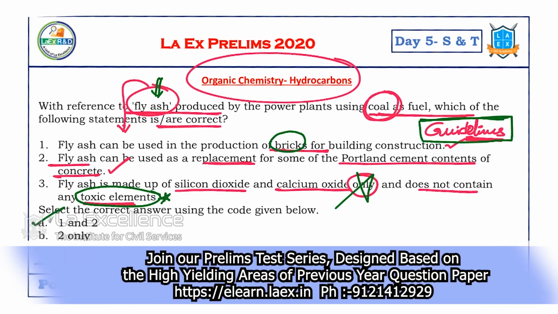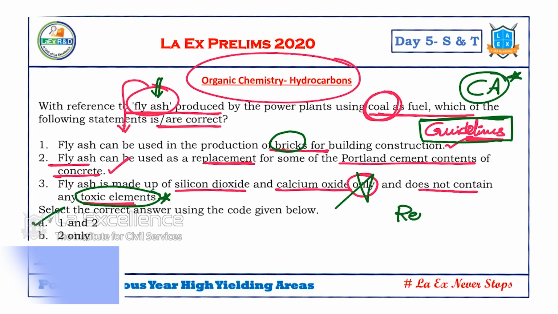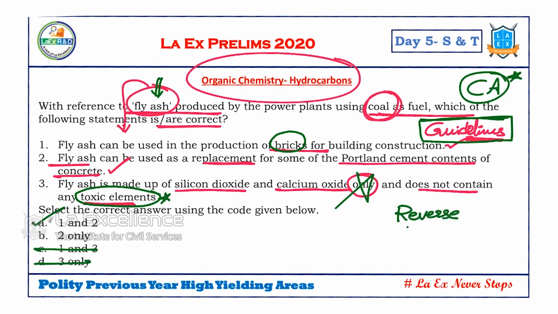So though this comes under organic chemistry, remember it has the basics behind it, that is a current issue. For such issues, there is no alternative other than doing reverse engineering. What is this reverse engineering? Reverse engineering means you take an issue, a current issue, and you go back to the basics. That's how we learn the issue. Certain issues we should learn like this.